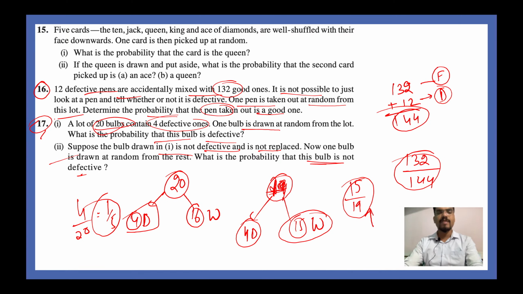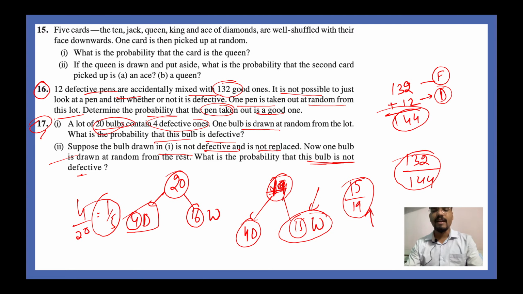Okay, 17 second part. This is the answer: 15 by 19. It's very easy. The bulb is not defective. How many bulbs are not defective, guys? The total bulbs which are not defective is 15 because they are in working condition. So out of the 19 bulbs, 15 are working. So probability is 15 by 19.